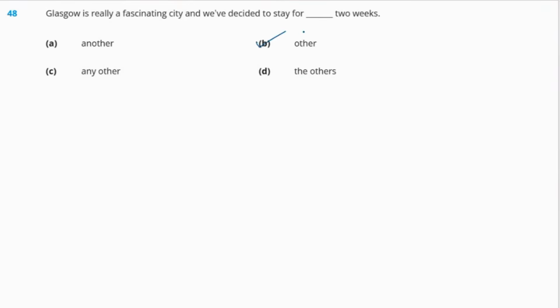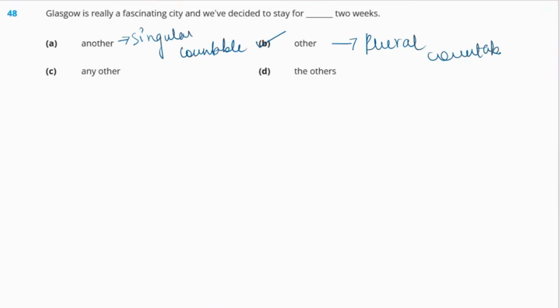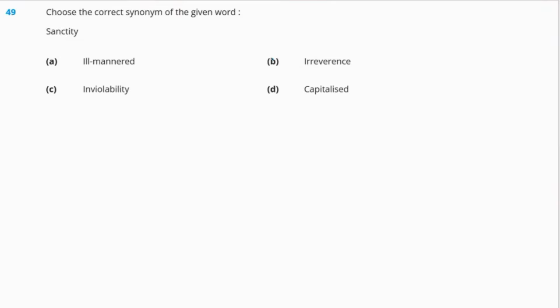Okay, other 2 weeks. Now, what is the difference between usage of another as well as the usage of other? See, another is used with singular countable noun, and other is used with plural countable. Okay, therefore, the right answer will be option B, other.